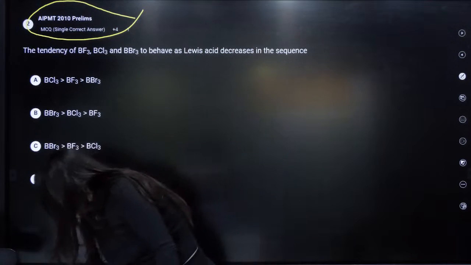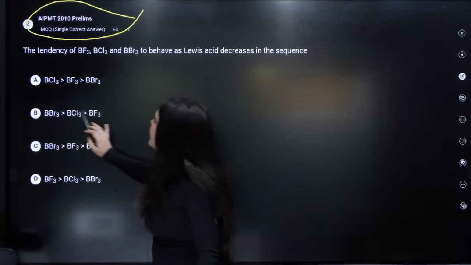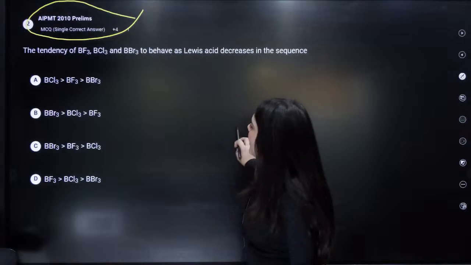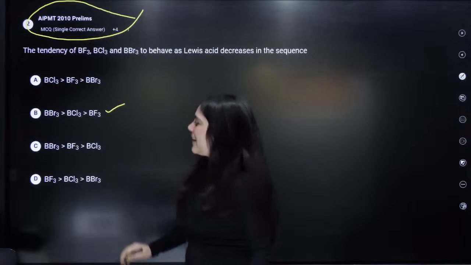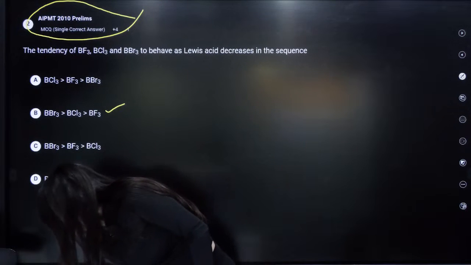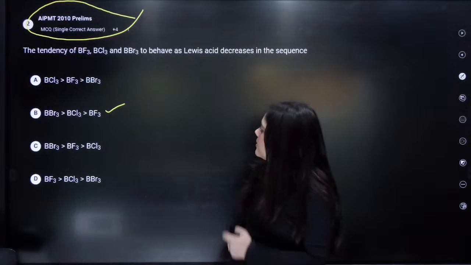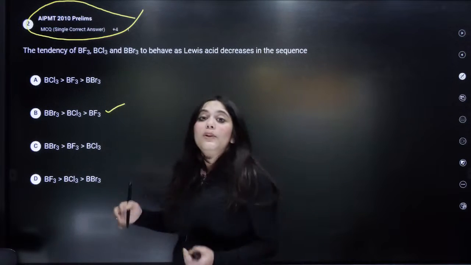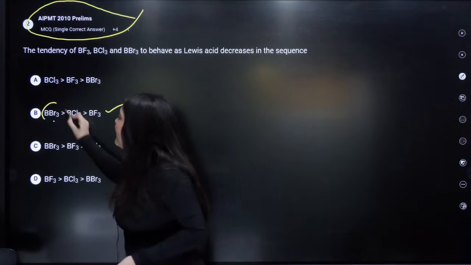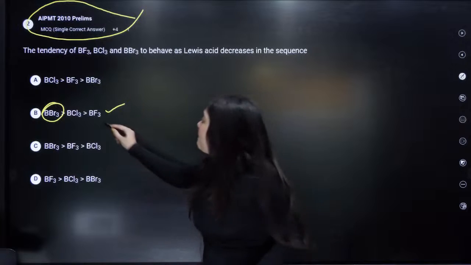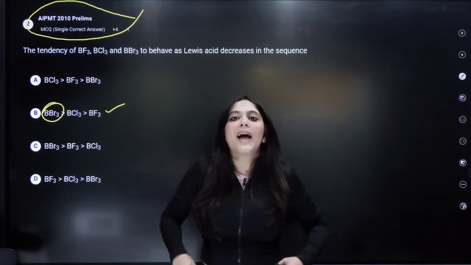Okay? First answer by Pavish Yadav is B. He is saying that BBr3 will be the most Lewis acid, then BCl3, then BF3. Very, very good. This is the correct answer, Pavish. Then it was Abid, then Sarath, then Venki is giving the wrong answer. But no, the most Lewis acidic character will be shown by BBr3. Why? Because in BF3, there is the most p pi p pi back bonding, right?